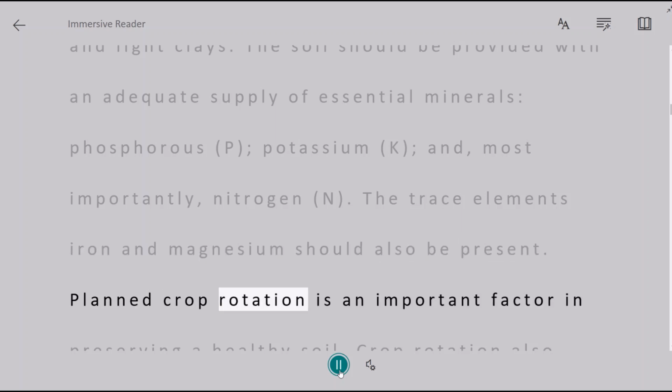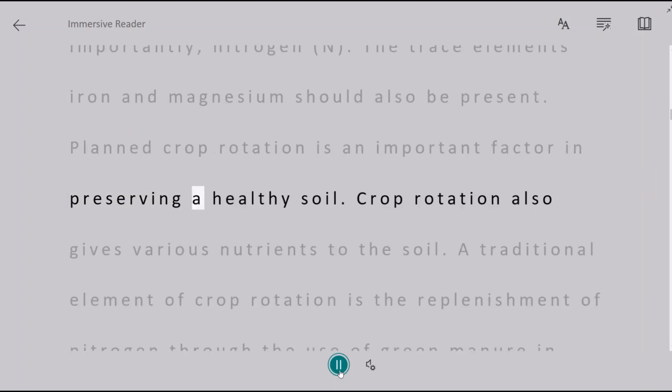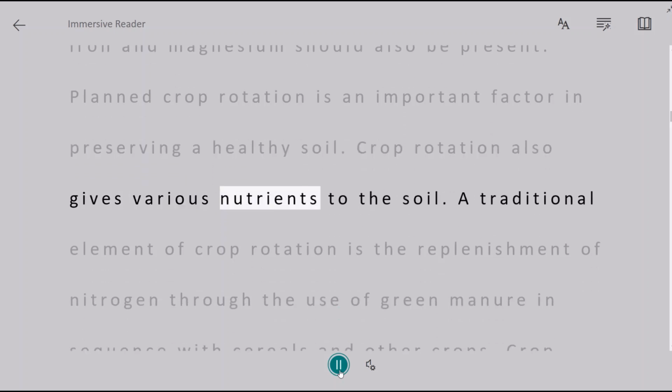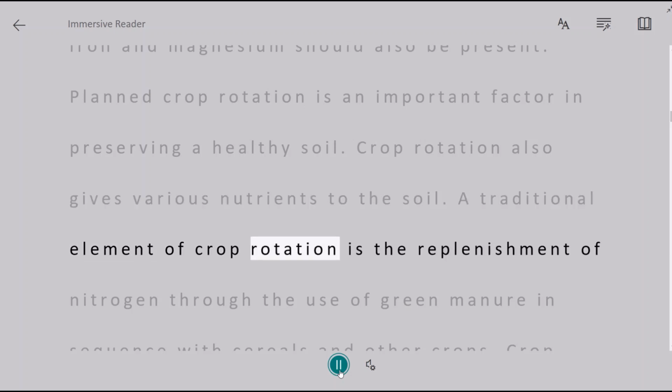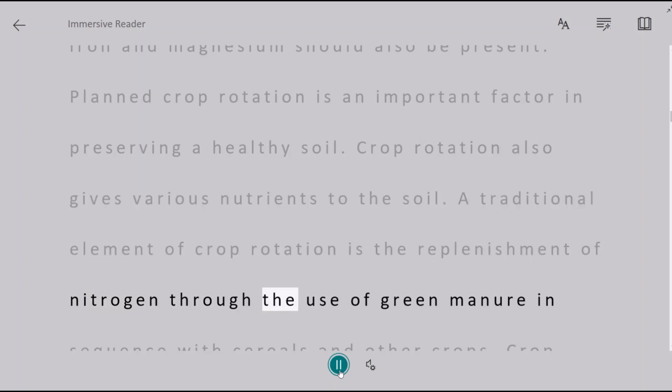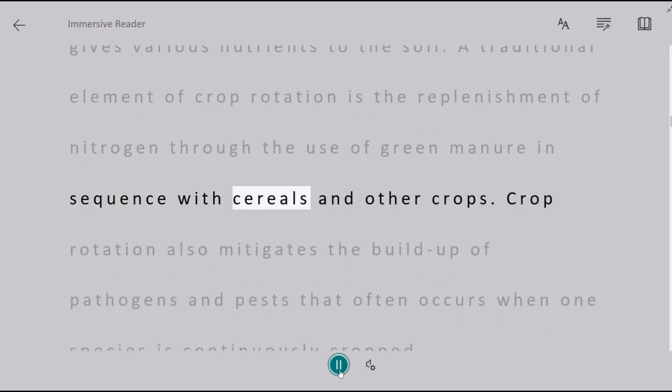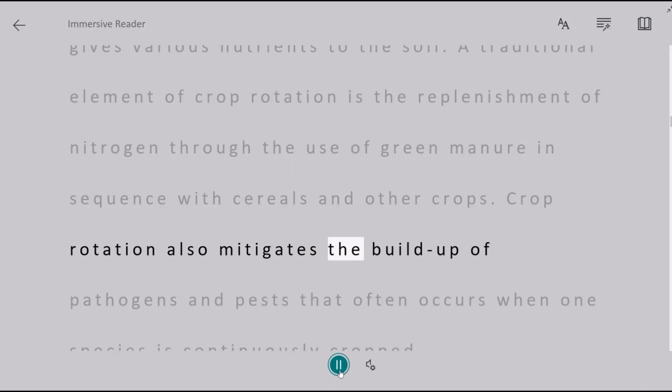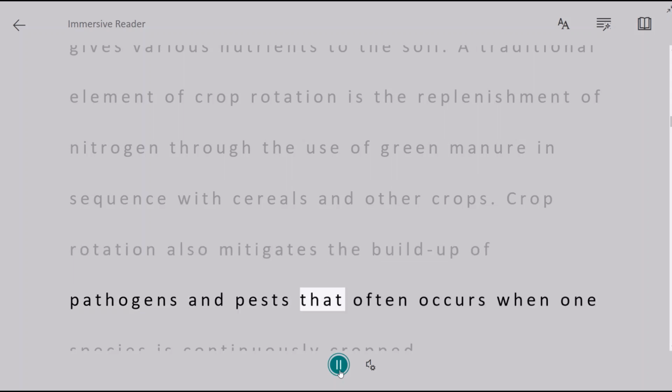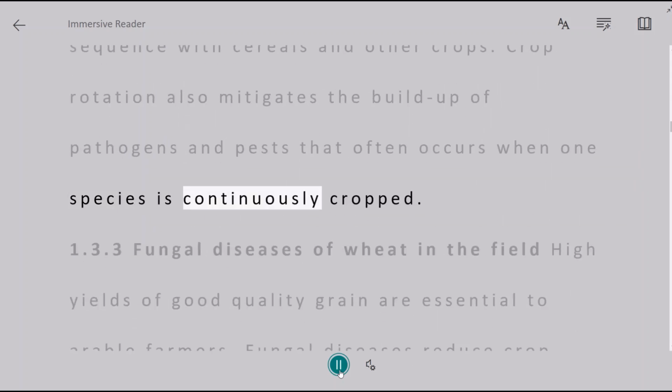Planned crop rotation is an important factor in preserving a healthy soil. Crop rotation also gives various nutrients to the soil. A traditional element of crop rotation is the replenishment of nitrogen through the use of green manure in sequence with cereals and other crops. Crop rotation also mitigates the buildup of pathogens and pests that often occurs when one species is continuously cropped.